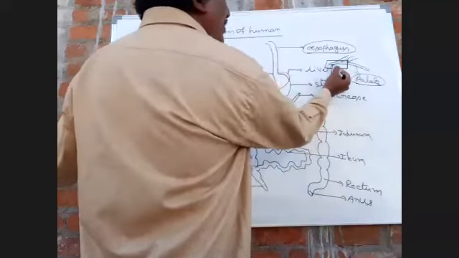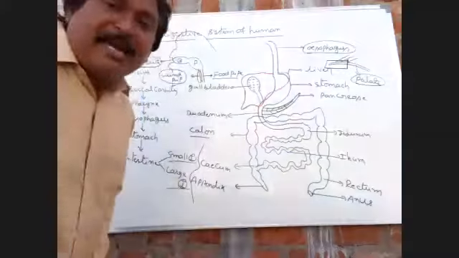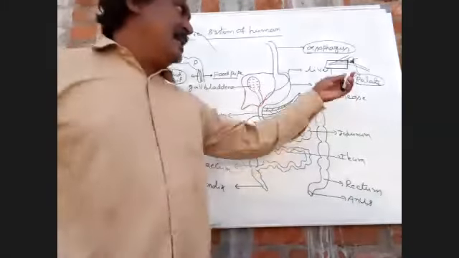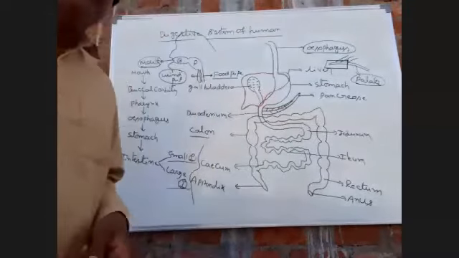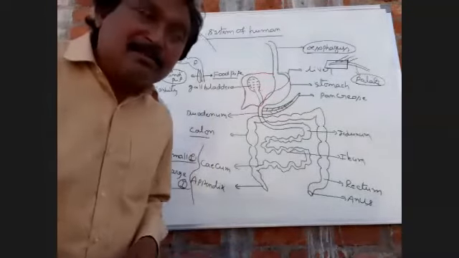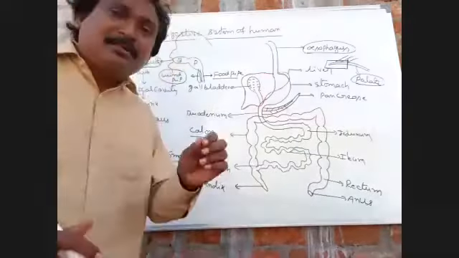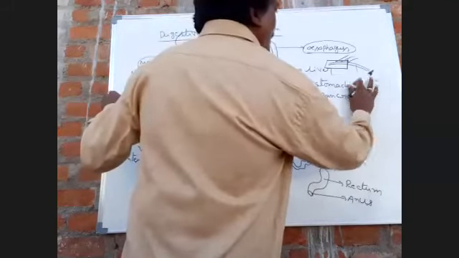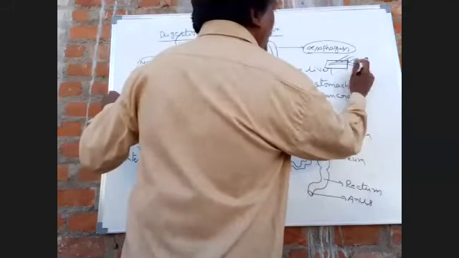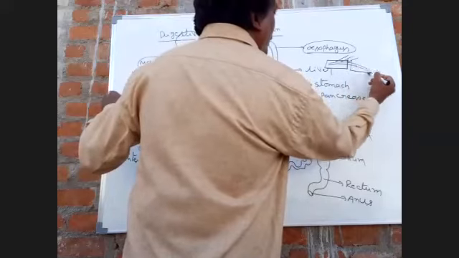The anterior part of palate is called hard palate. And then the posterior part of palate is called soft palate. Posterior part of palate is called soft palate.